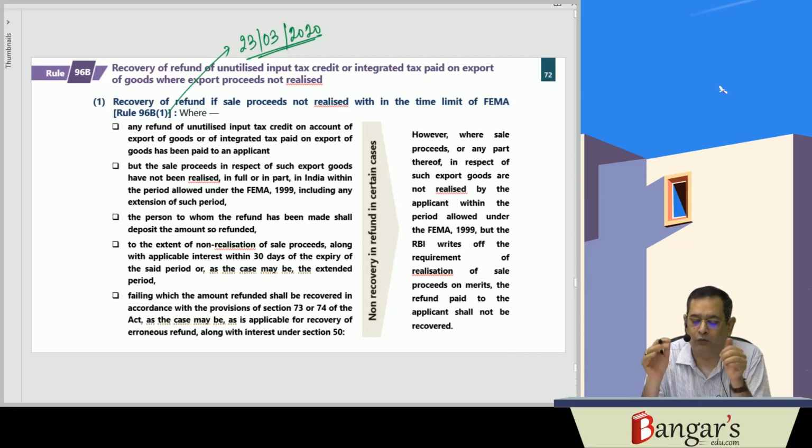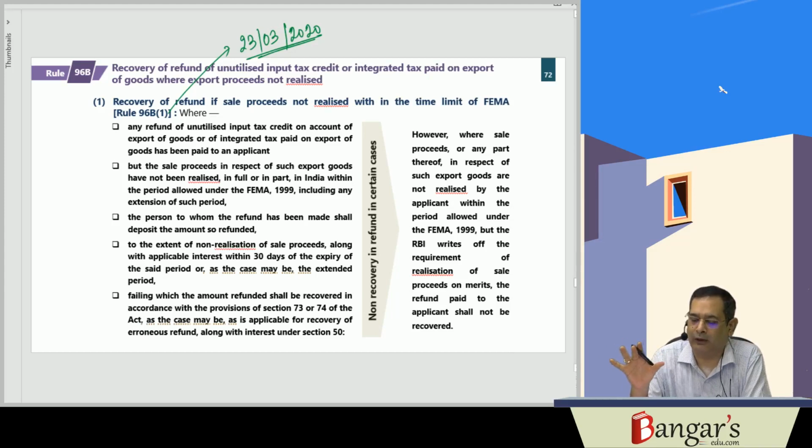Where any refund of unutilized ITC has been claimed, we have claimed the refund of unutilized ITC on account of the export of goods, or we have claimed the refund of integrated tax on export of goods which have been exported on payment of the integrated tax.